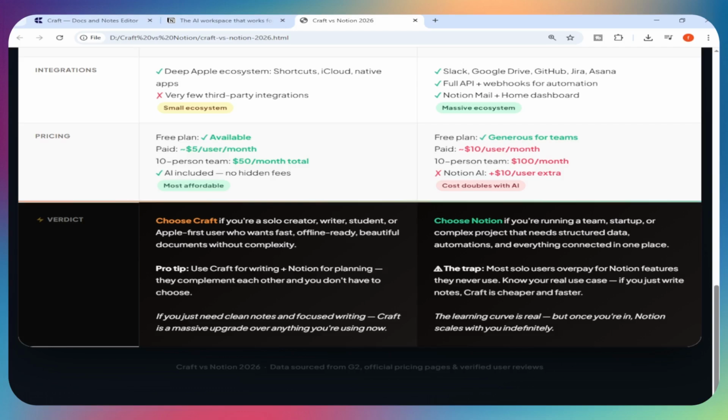My honest pick: solo writer or Apple user, go Craft. Team or structured data, go Notion. Want both? Use Craft for writing, Notion for planning. They work great together. That's a wrap.